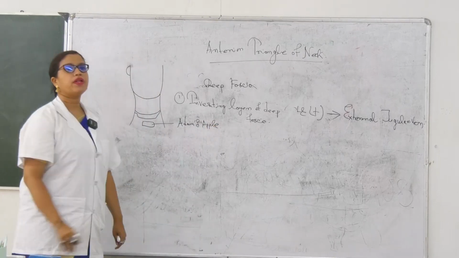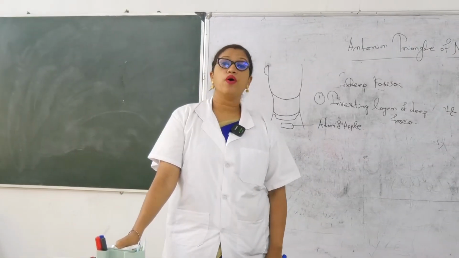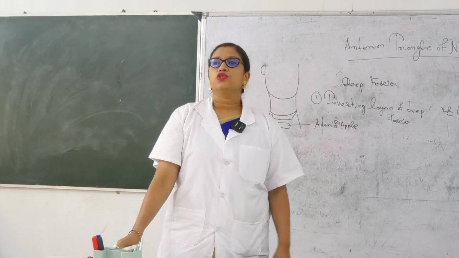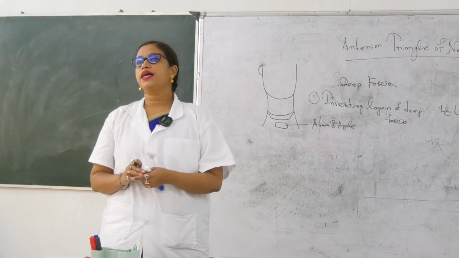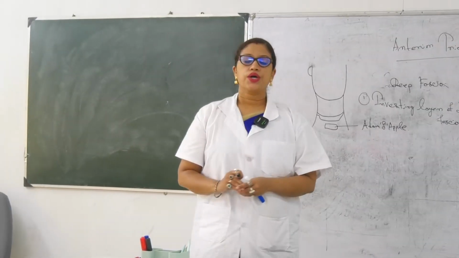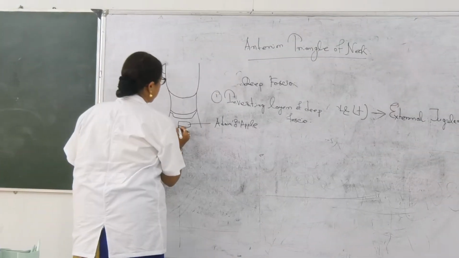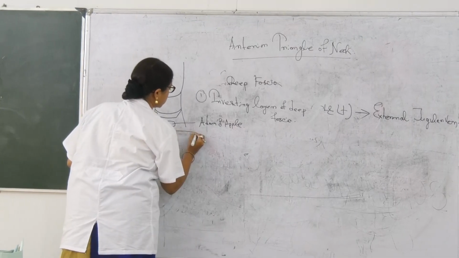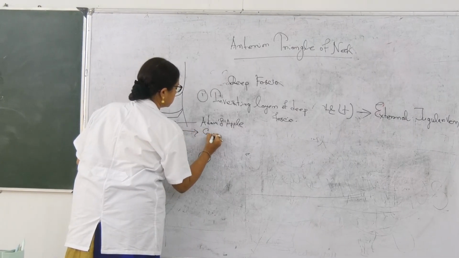Okay, Adam's apple or thyroid cartilage, and it is more prominent in males. Okay, so just below this thyroid cartilage, you are having another cartilage that is known as cricoid cartilage. So here you will get another cartilage over here that is known as the cricoid cartilage.